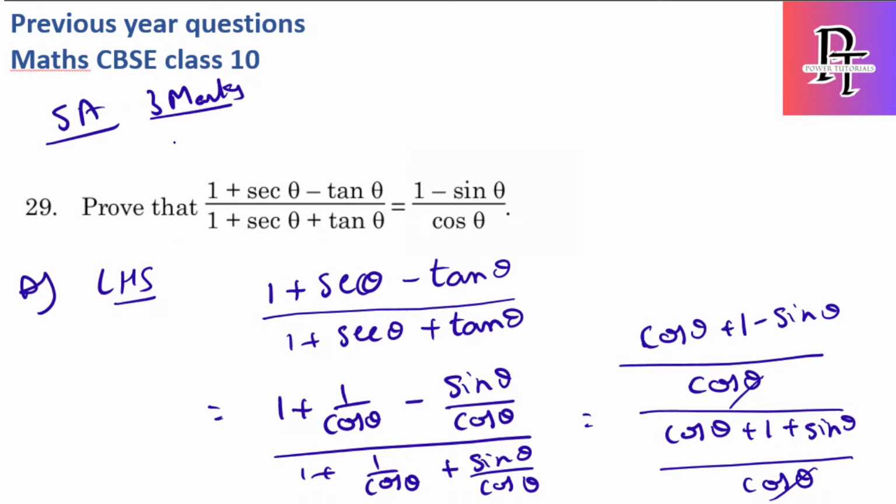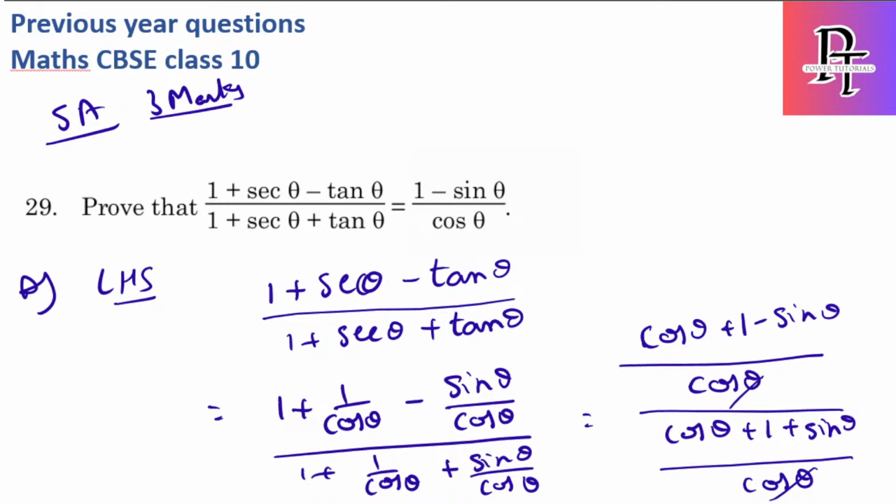Let me just check the question again. Plus secant minus tan by 1 plus secant plus tan. Okay. If we solve in this way, it will be tough. So let's do one thing. Here secant and tan are mentioned, so instead of solving this way, we can solve in another method.